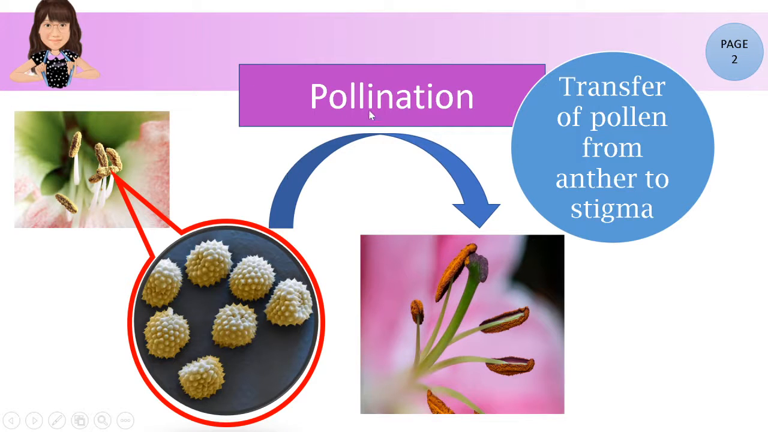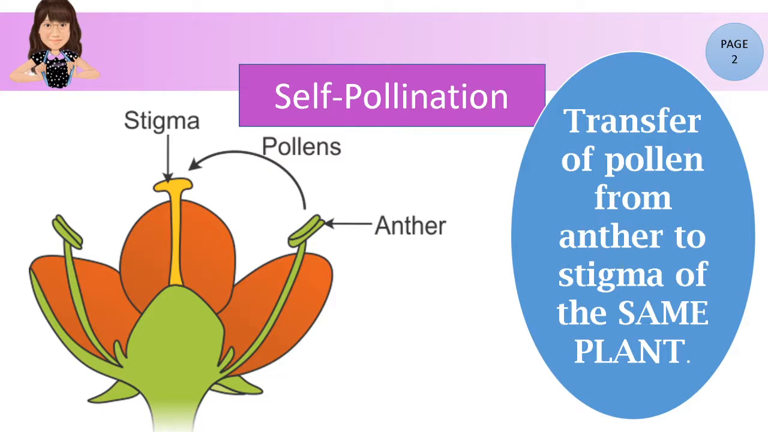Kaya nga po pollination dahil ginagamitan ng pollen. If this pollen will transfer to stigma, ibig sabihin, yung pollination ay magaganap kapag yung pollen grains ay mapupunta doon sa stigma. May two types ng pollination. Yung una ay self-pollination. What is self-pollination? Self-pollination is transfer of pollen from anther to stigma of the same plant.